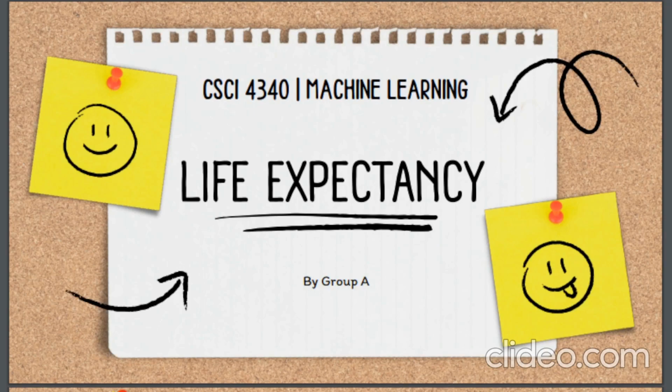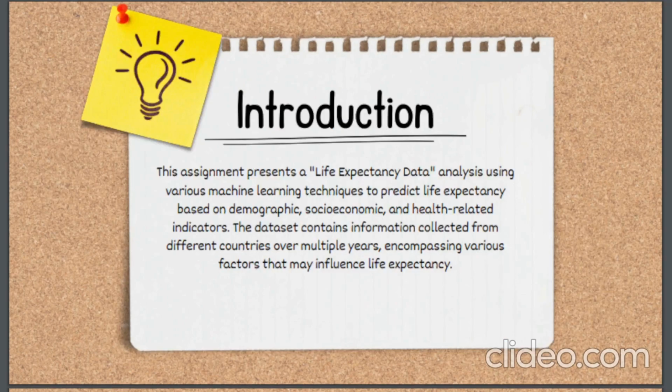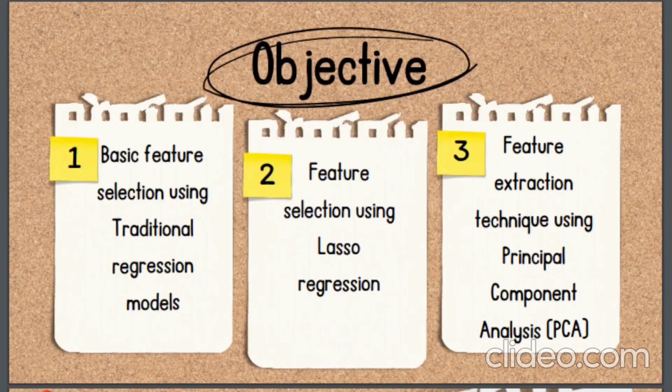For introduction, this assignment presents a life expectancy data analysis using various machine learning techniques to predict life expectancy based on demographic, socioeconomic, and health-related indicators. The dataset contains information collected from different countries over multiple years, encompassing various factors that may influence life expectancy. Our primary objective of this analysis is to explore the dataset in identifying significant features and reveal the performance of different machine learning models in predicting life expectancy.